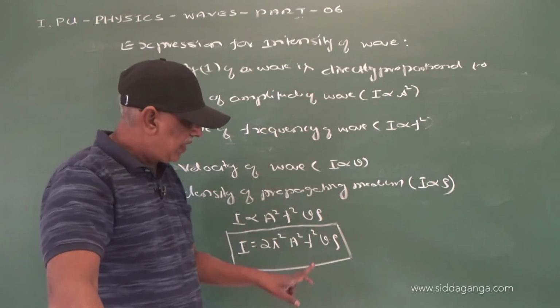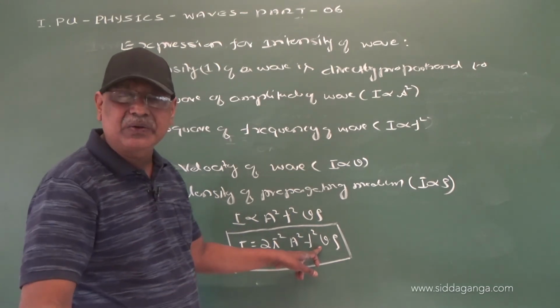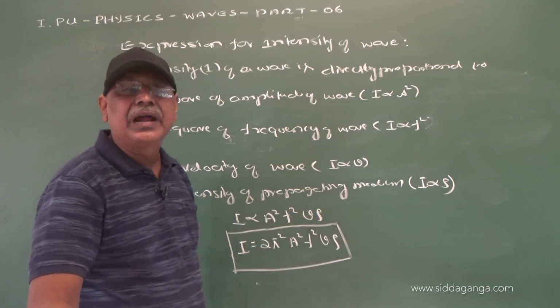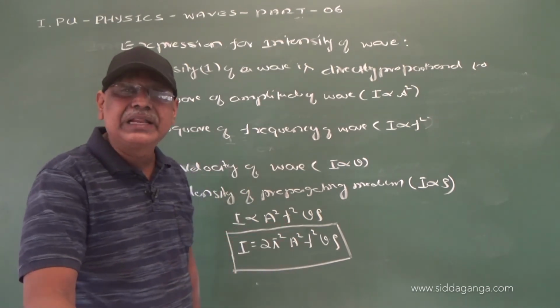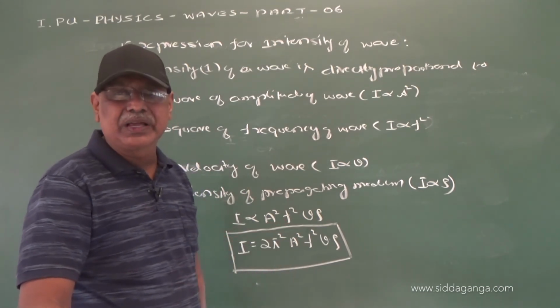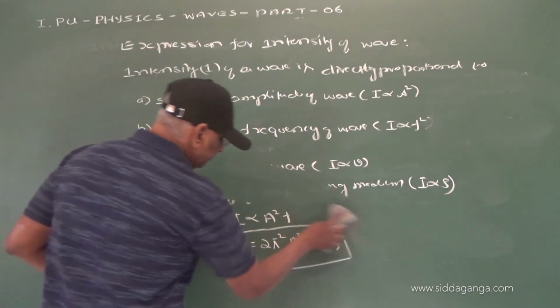And of course, here v is not velocity, it is the volume of the body executing simple harmonic motion, and rho is not the density of the medium, it is the density of the material of the particle which is executing simple harmonic motion.